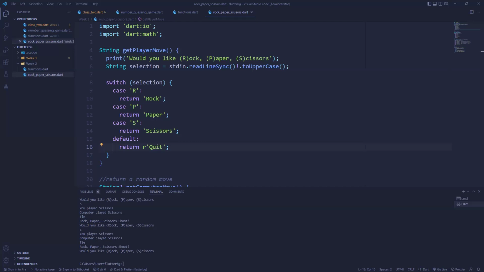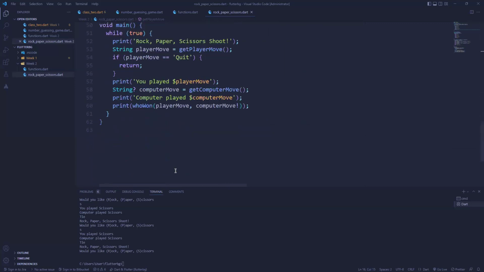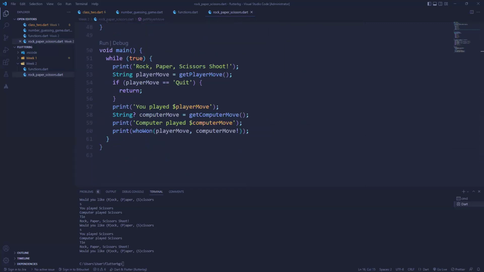I saw a message on the chat. Someone says, I can't install Dart on my laptop. Well, you take that to the Discord channel. Drop your challenge on the Discord channel.